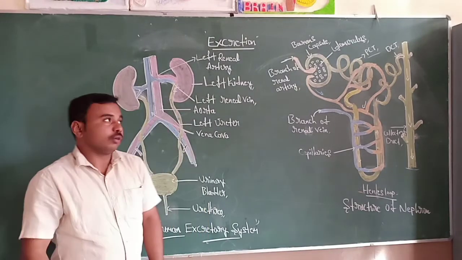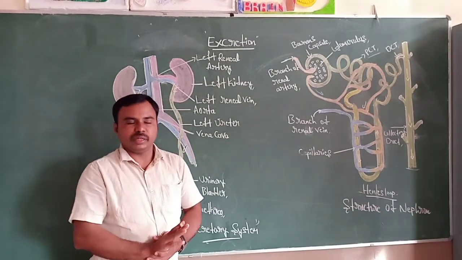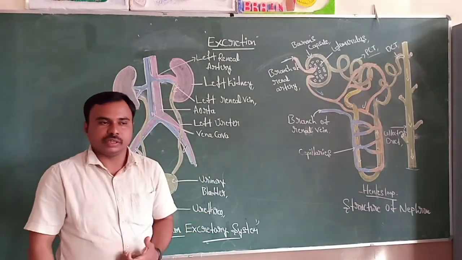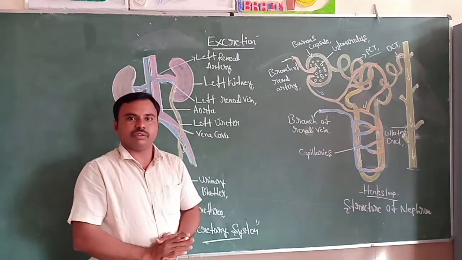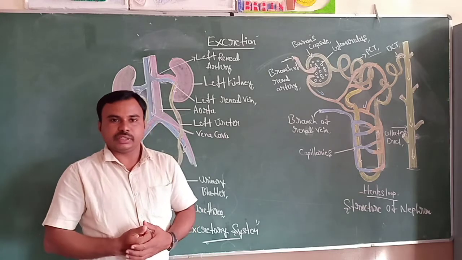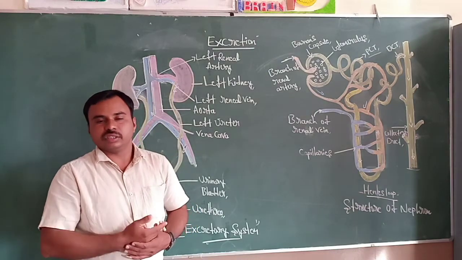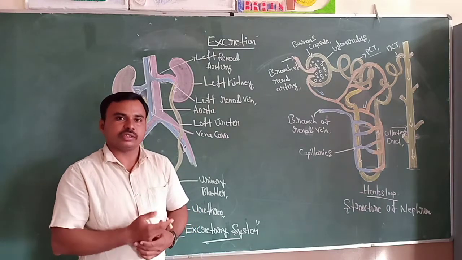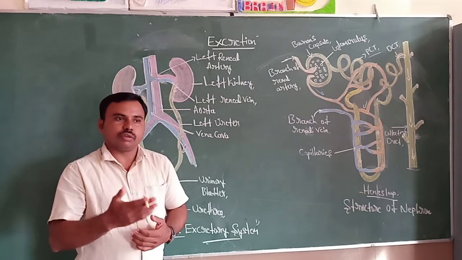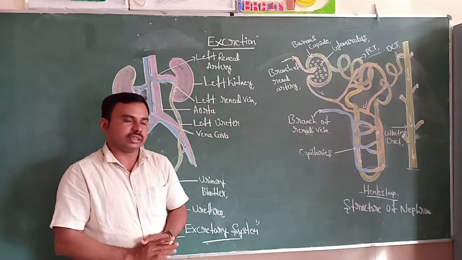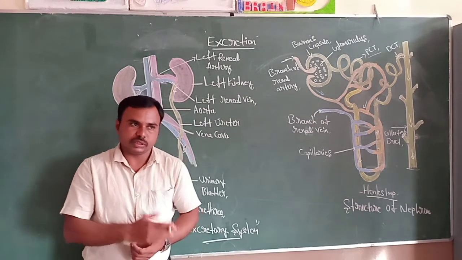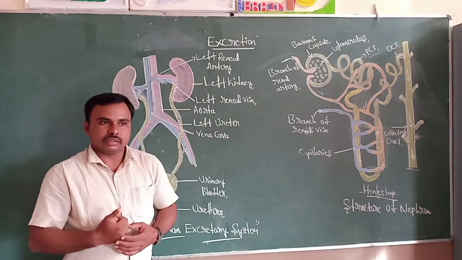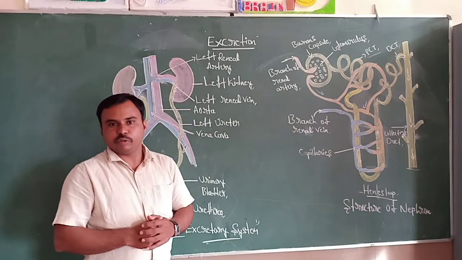Today we will discuss excretion in human beings, the excretory system in human beings. In earlier classes we already discussed that blood is a fluid connective tissue. Blood transports gaseous products like oxygen and carbon dioxide, as well as molecules like glucose, amino acids and other salts. In the transport system and respiration, we already learned how carbon dioxide is removed from the blood.